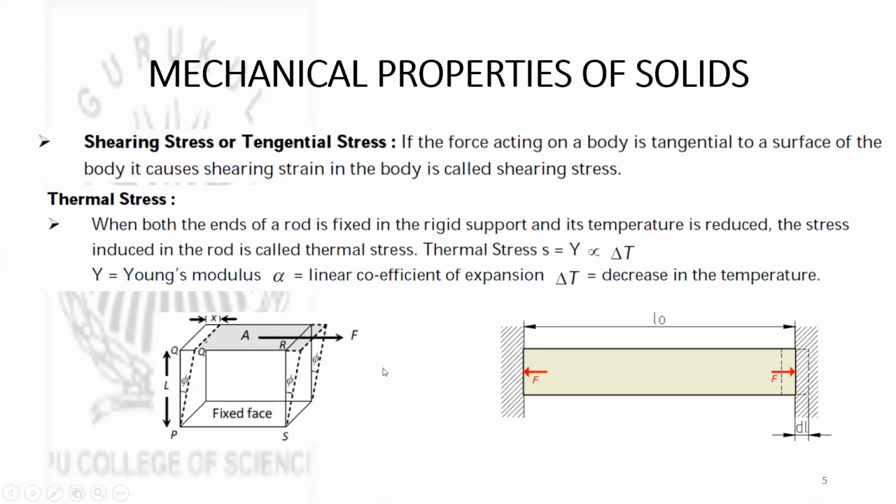See, this is shown in this diagram. Here is a body on whose surface a force F is acting tangential to the surface, and its opposite side is fixed. In that case, the face on which the force is applied is slightly displaced in the direction of the force with respect to the fixed surface, and the angle it makes with its original position is known as shearing strain.